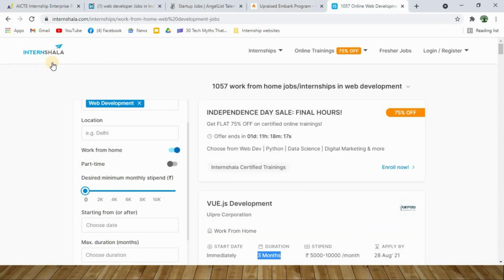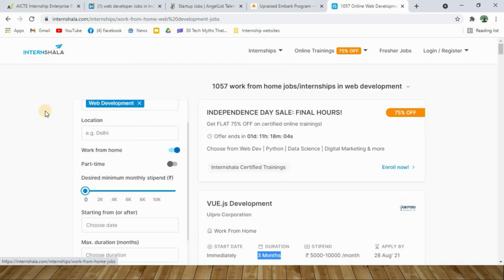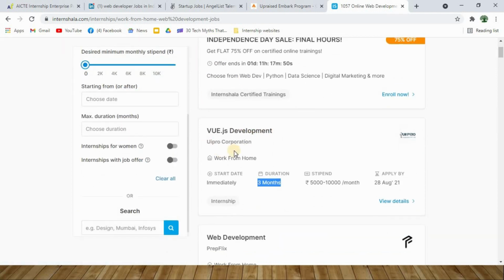And finally, you have Internshala, which is very well known for finding internships, and most students might know this website. On this website, you can click on internship over here, and then click on work from home. That is what I have selected. Even here I am very role specific. I am looking for an internship related to web development. You can change your job role as well. Here are the types of companies that are offering me internships, which is very similar to what we have seen on angellist.com.